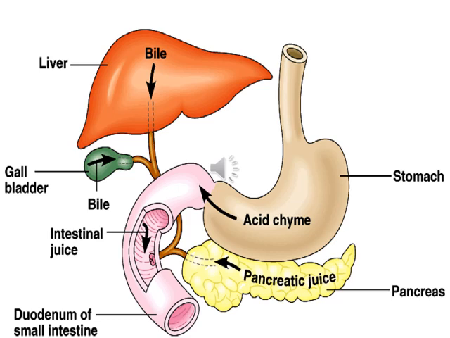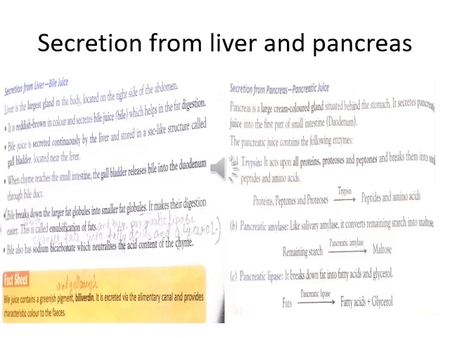Now all these juices will definitely break the food into simpler forms. Clear? We will discuss it in the next slide. We are going to discuss the secretions from the liver and pancreas.